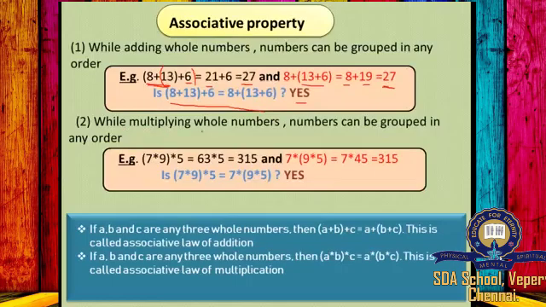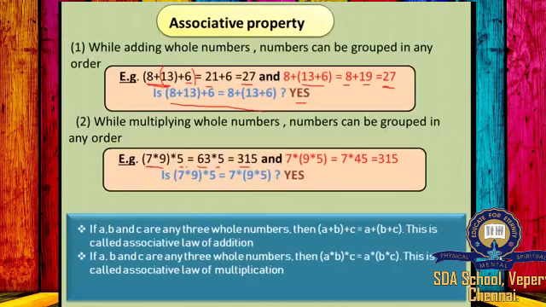The next is, while multiplying whole numbers, numbers can be grouped in any order. Here the whole numbers are 7, 9 and 5. First we have grouped 7 and 9. 7 into 9 will be 63, into 5 will be 315.